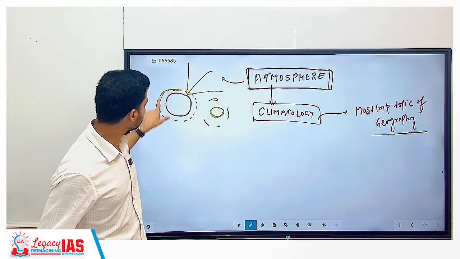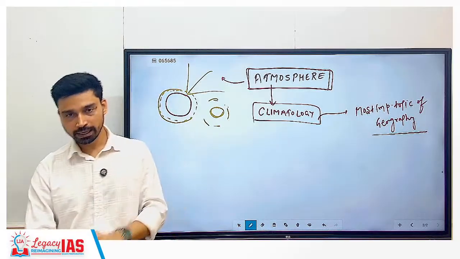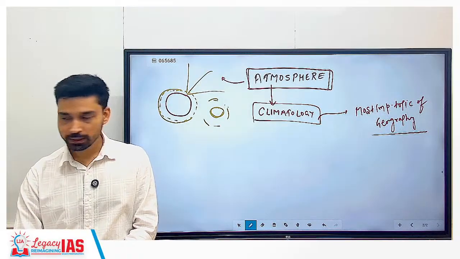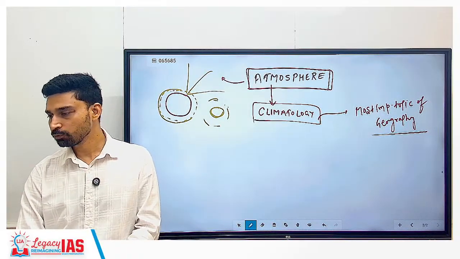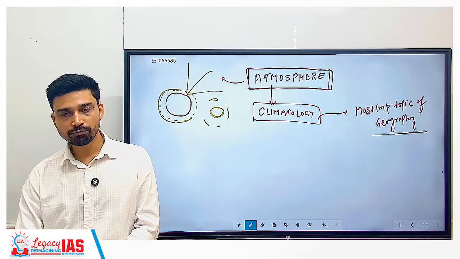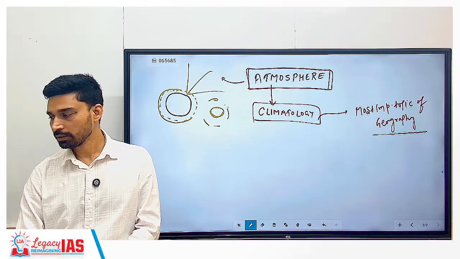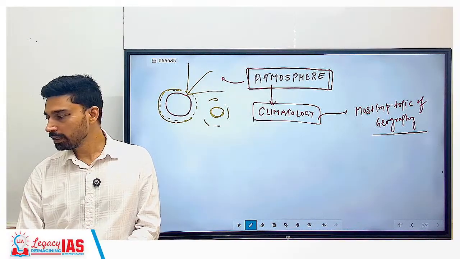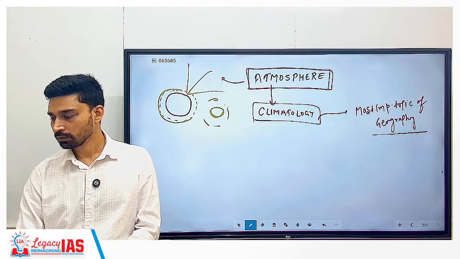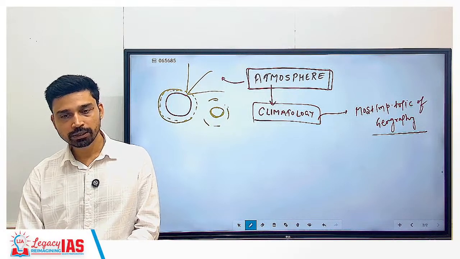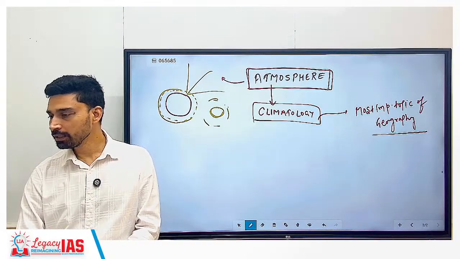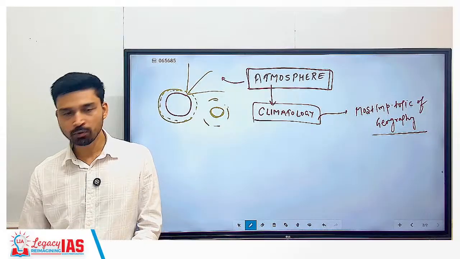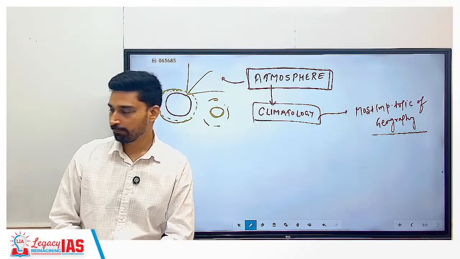So we can say, what is atmosphere? An envelope of gas that surrounds the earth and is bound by earth's gravity. Okay, so you can write this definition if you want. The atmosphere is an envelope of gases surrounding the earth and bound by earth's gravity.